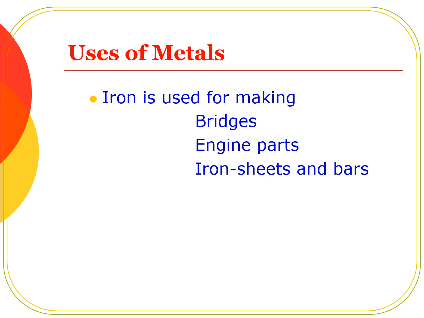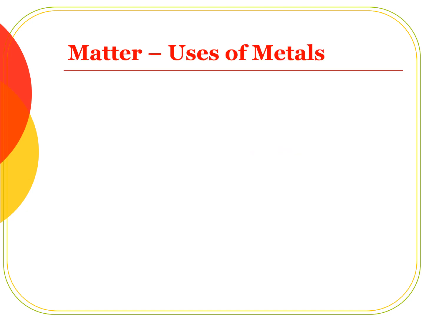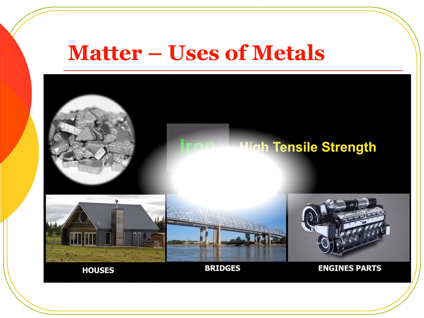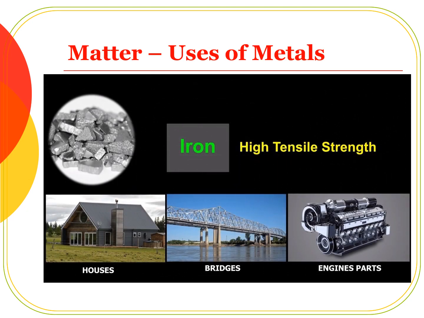Let us discuss the uses of some metals. What is the use of iron? Iron is used for making bridges, engine parts, iron sheets and iron bars. Iron has high tensile strength.